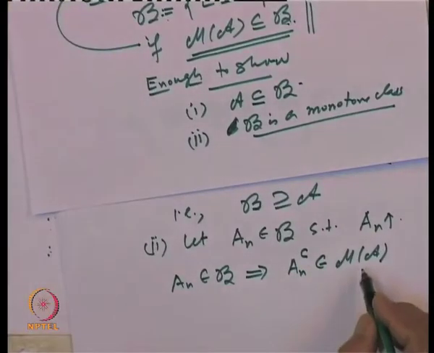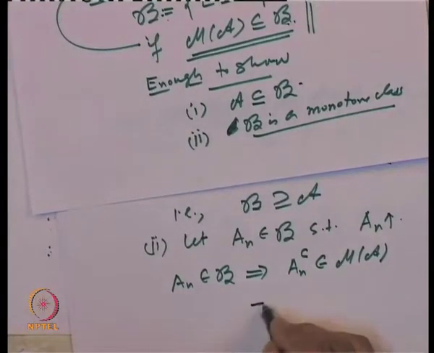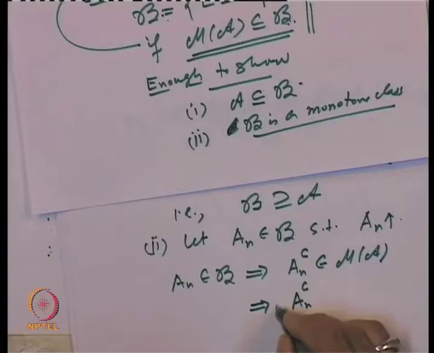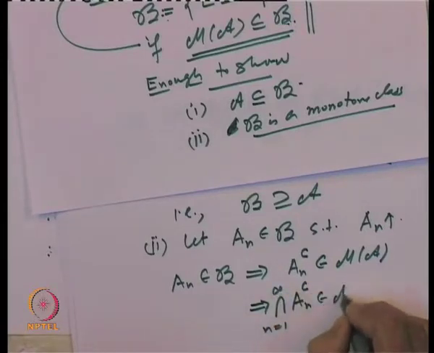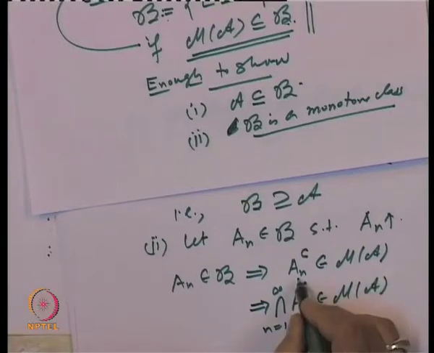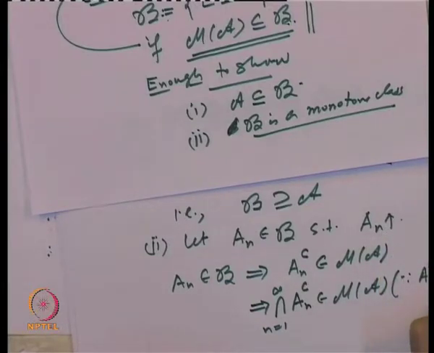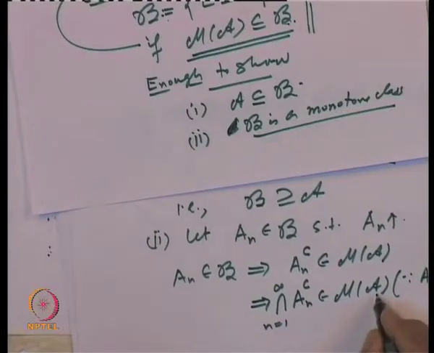So, saying that we have got a set A n in this means A n complements belong to M of A. Now, M of A is a monotone class. So that implies that the intersection of A n complements will belong to M of A, because A n complements are decreasing, and that is true because A n's are increasing, and M of A is a monotone class.